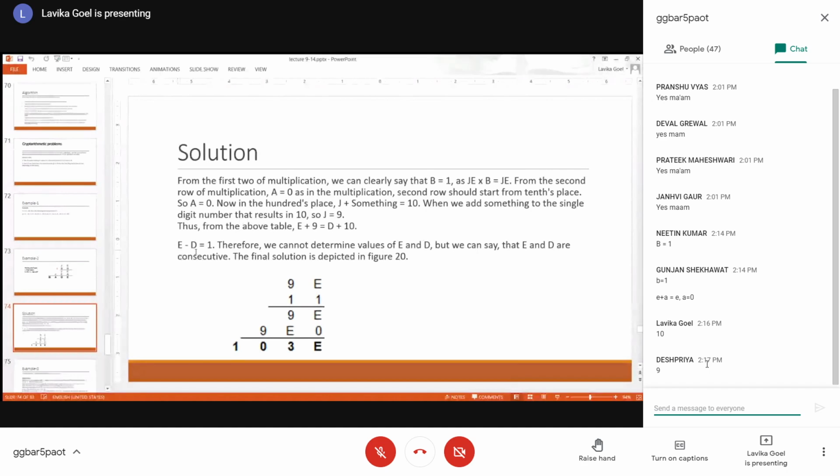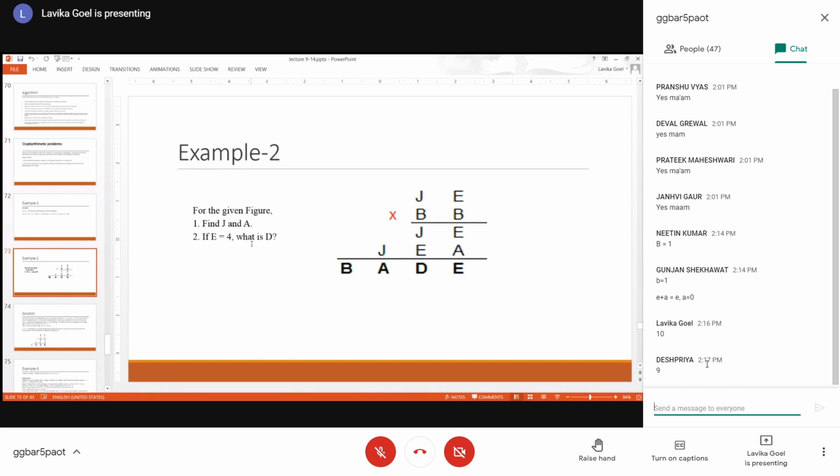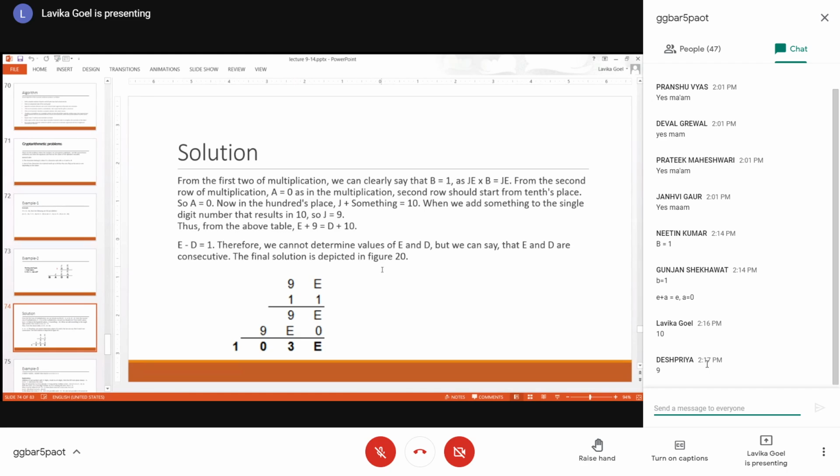So that means E minus D is equal to 1. If you rearrange this equation, you will get E minus D is equal to 1. That means E and D have a difference of 1, right? And it is given in the question that E is 4. So that means D is 3. Fine, that's how you get the final solution. So E is 4 and D is 3. You replace the value of D as 3, and the other values are already with you: J is 9, B is 1 and A is 0. So finally you get the solution like this.